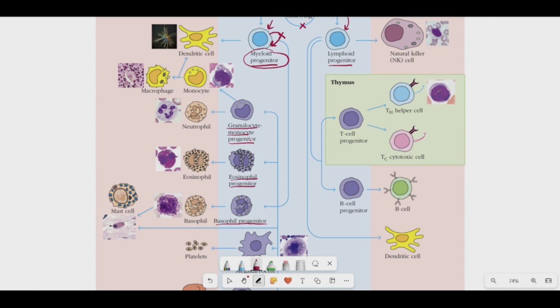Now this granulocyte monocyte progenitor cell has the ability to differentiate into two types of cells. One is the neutrophils, and you all know neutrophils are one type of blood cell, one of the most abundant immune cells present in our blood.